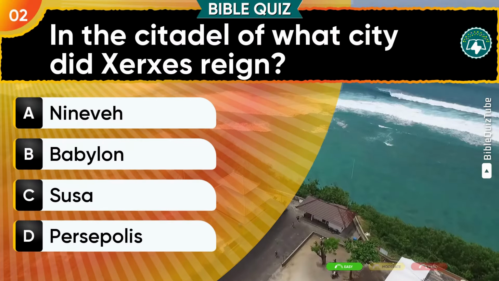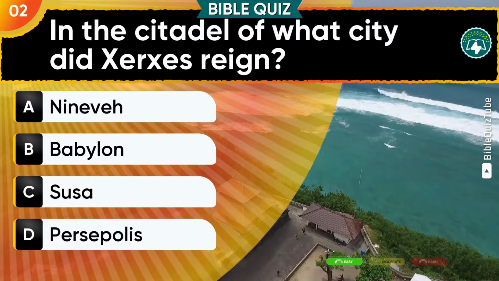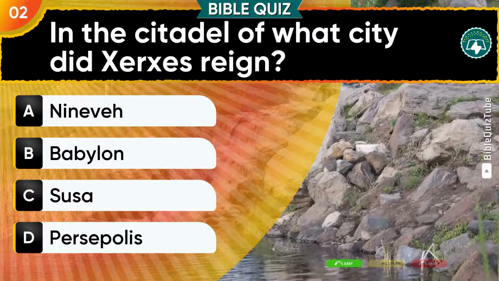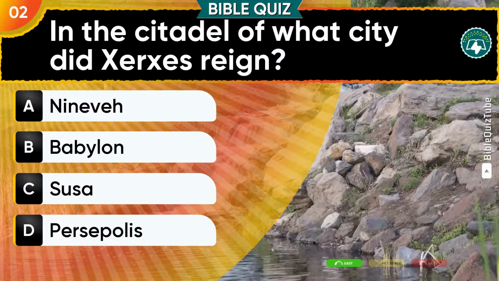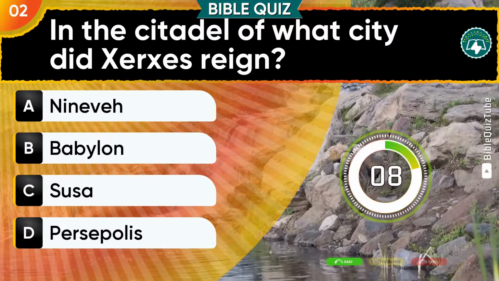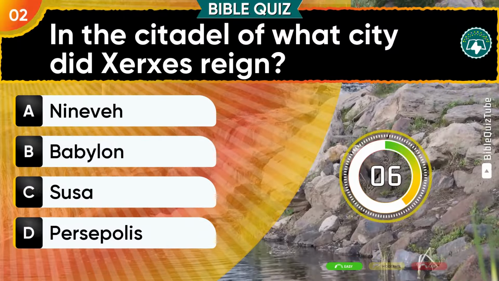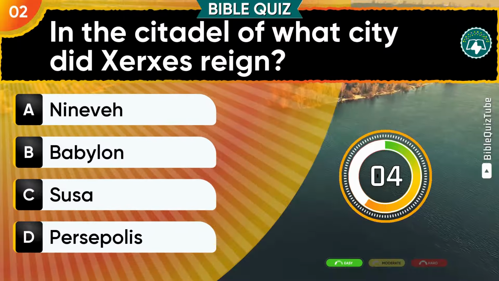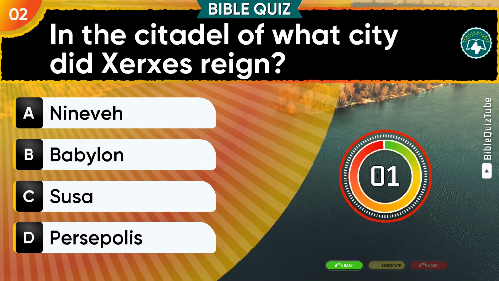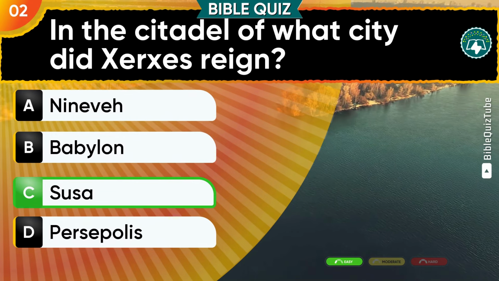Question 2. In the citadel of what city did Xerxes reign? Prove your knowledge. A. Nineveh, B. Babylon, C. Susa, D. Persepolis. Keep it up. The right answer is C.